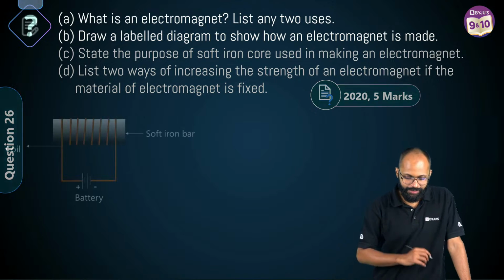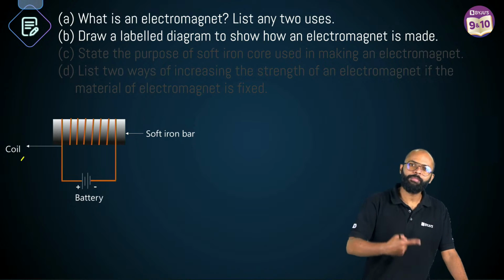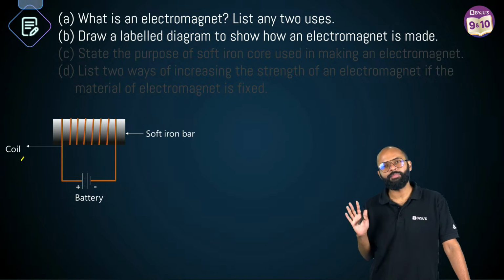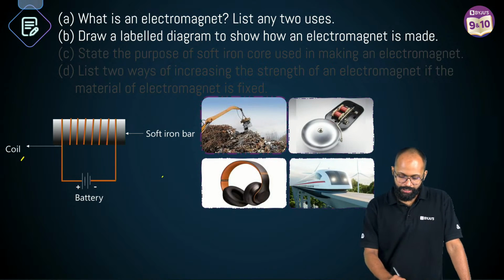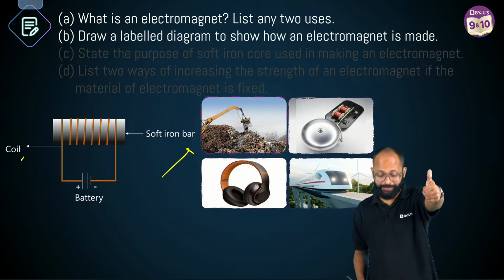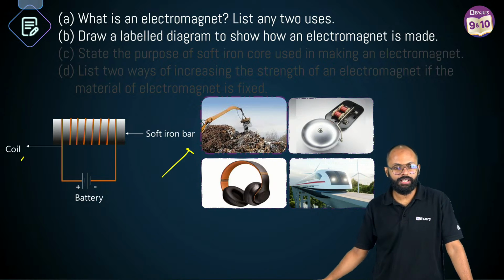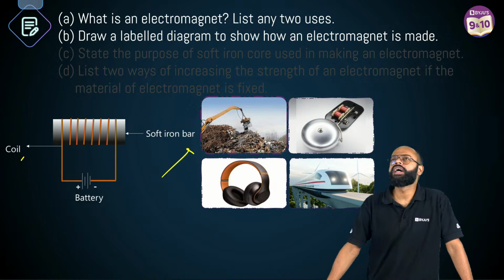Good. So electromagnet क्या होता है? Sir, take an insulated wire, you wrap it around a soft iron core, that becomes an electromagnet. Use क्या है? Sir, scrap yards में to separate magnetic materials from non-magnetic materials, electric bell, speakers, maglev trains, right? है ना?